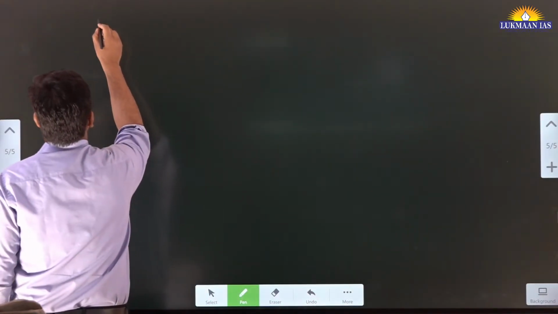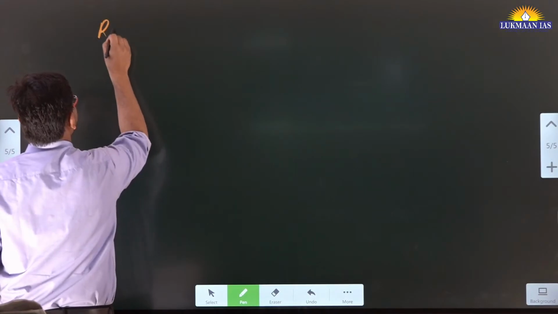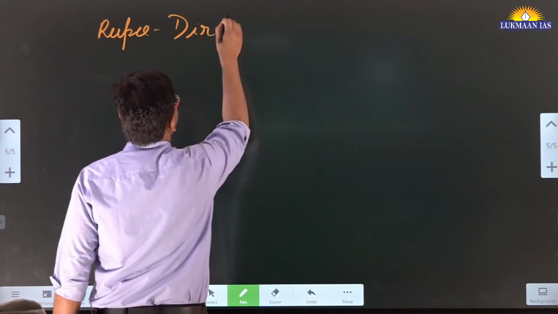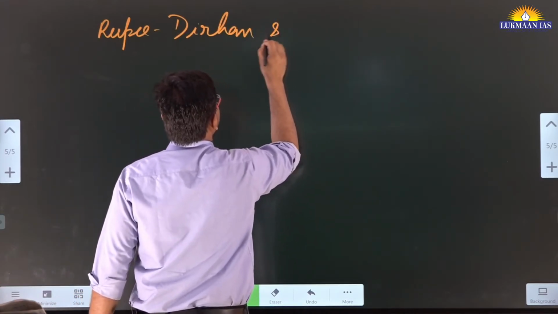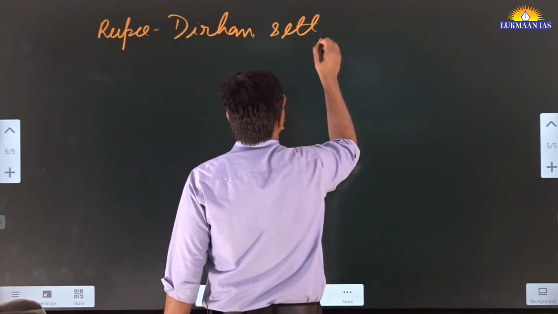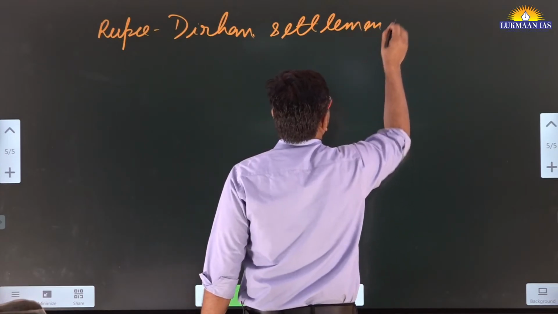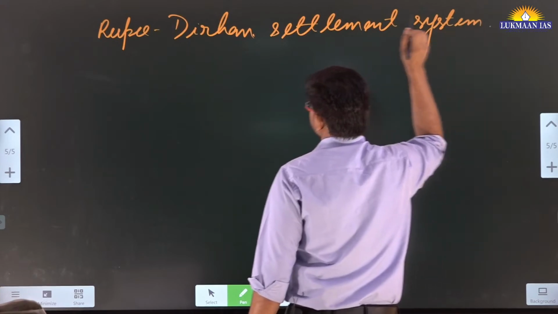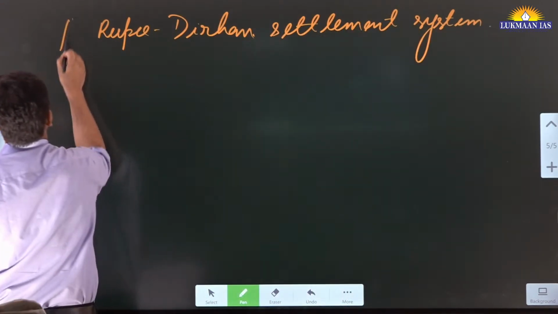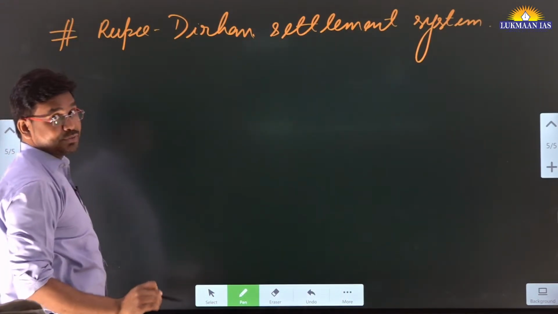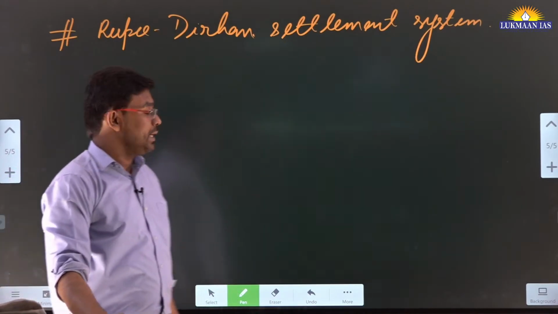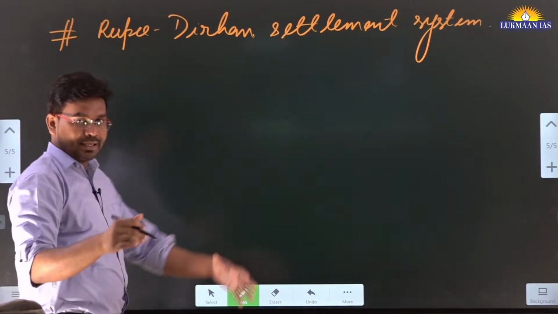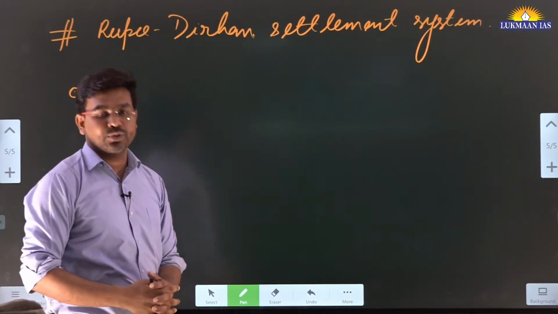So in this topic we are going to understand about the rupee dirham settlement system. Okay, rupee dirham settlement system. So recently the Prime Minister of India has visited the United Arab Emirates, and the United Arab Emirates is an association of 6 emirates over there.